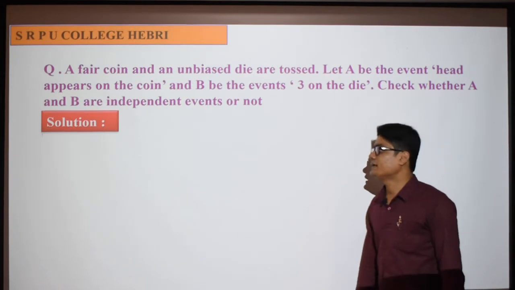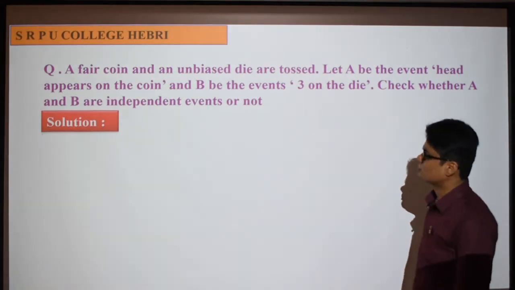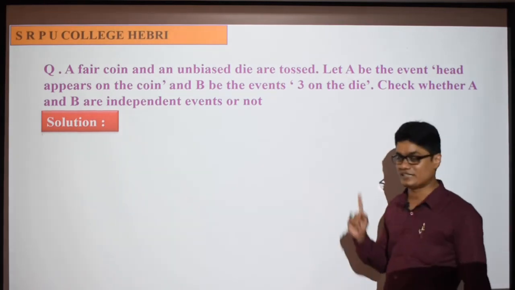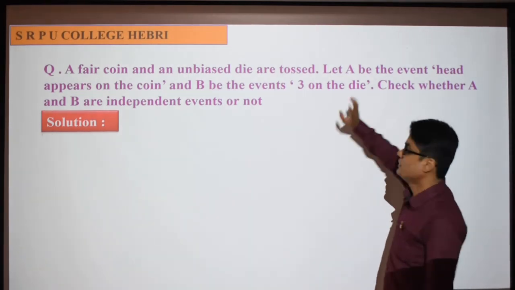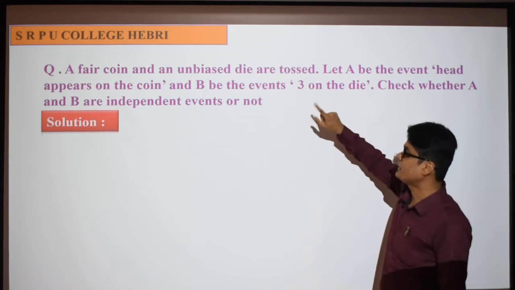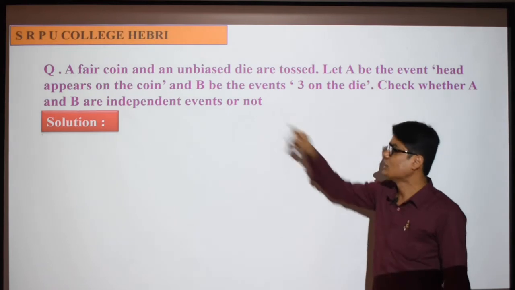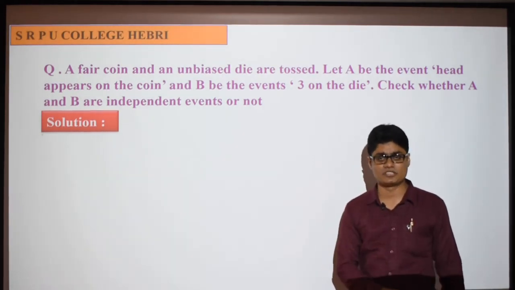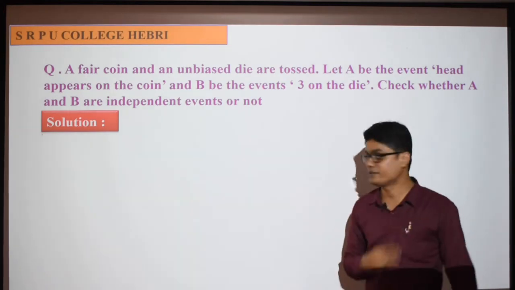A fair coin and an unbiased die are tossed. What do you mean by unbiased? Biased means it has been altered, so coins that are not altered are known as unbiased coins. An unbiased die is a die with faces 1 to 6, and there is no chance of any other numbers on the faces. A fair coin has head and tail. Okay, fine.